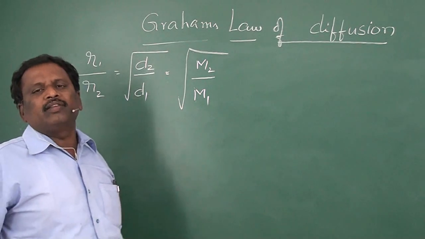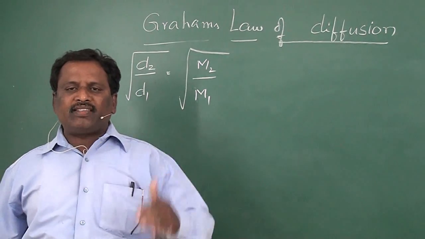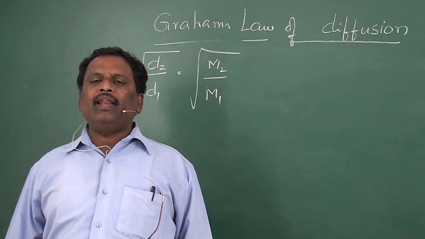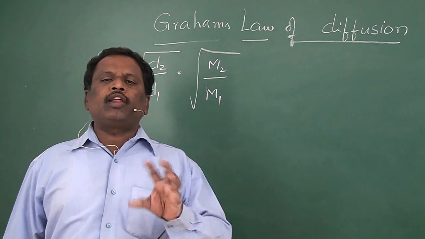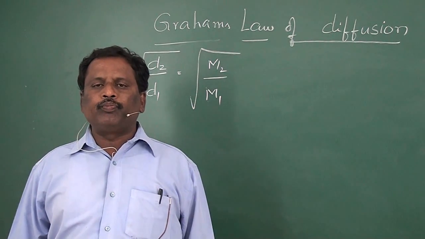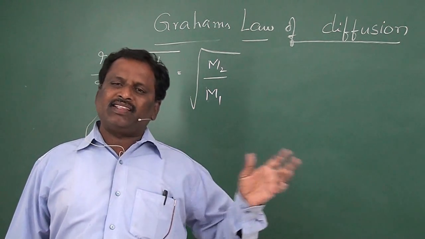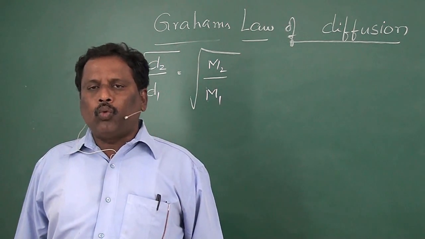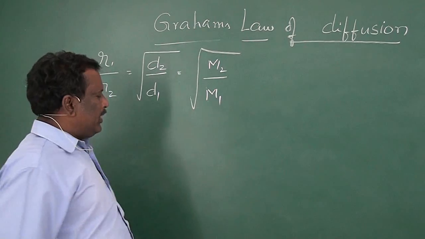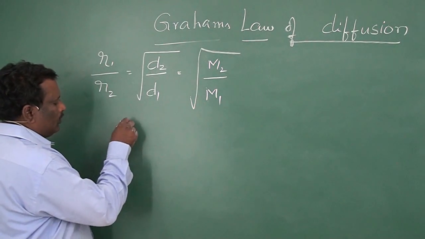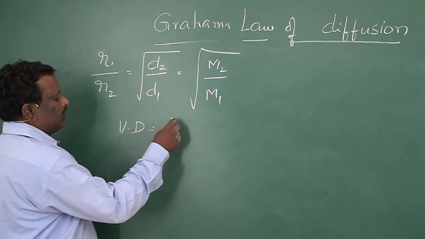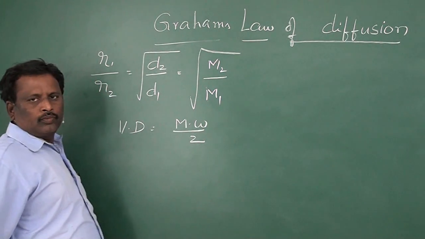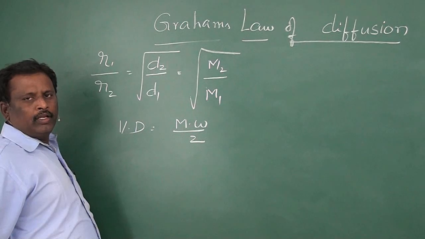Vapor density means the density of a gas with respect to hydrogen gas. Since the molecular weight of hydrogen is 2, the vapor density of other gases will be half of their molecular weight. So, vapor density Vd is equal to molecular weight by 2.